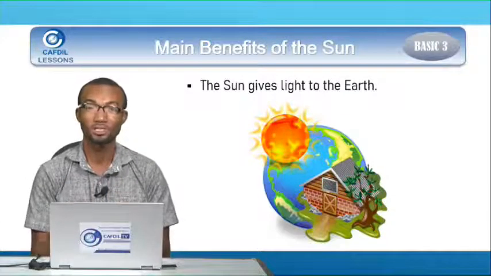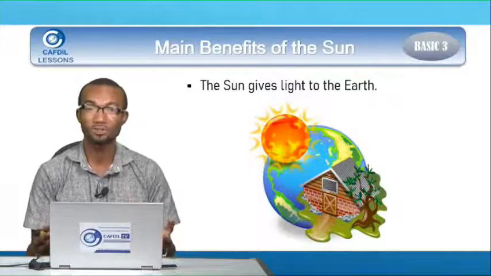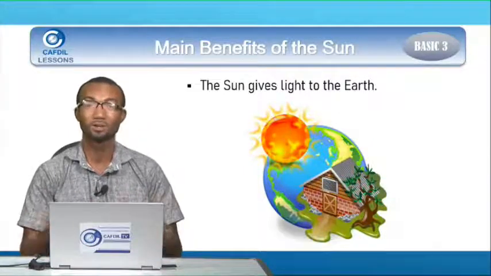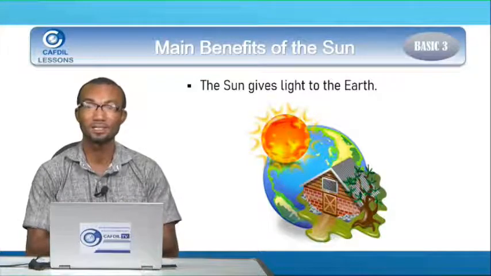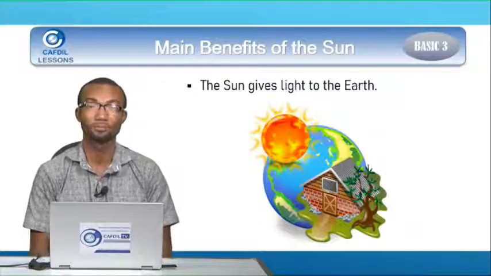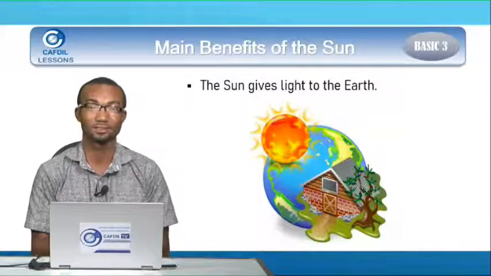And because of this, when you are walking through the day, you don't need any source of light like candle or torchlight, because the sun is bright and you can see everything clearly. So one of the main benefits of the sun is that it gives us light. It gives the earth light. One of the main benefits.